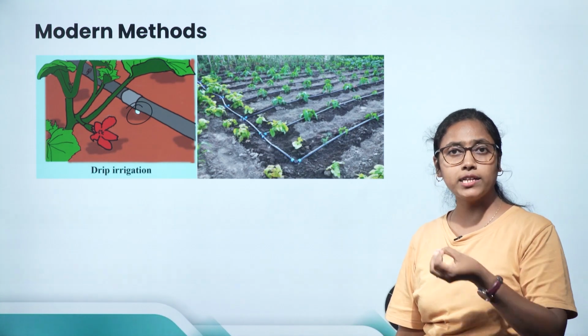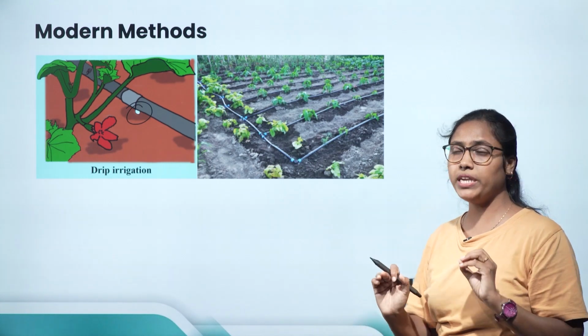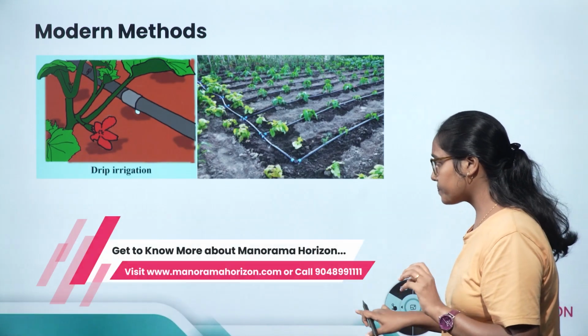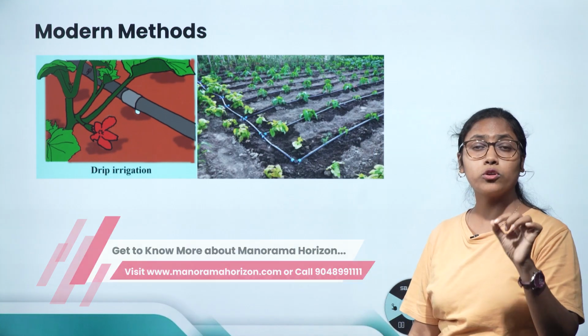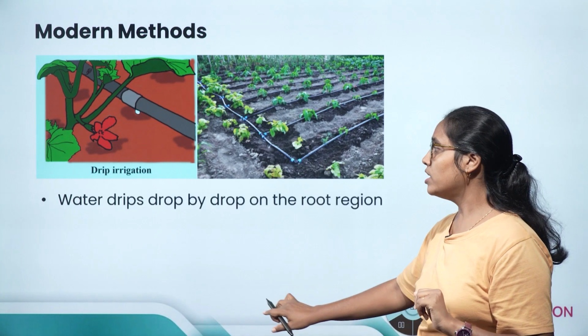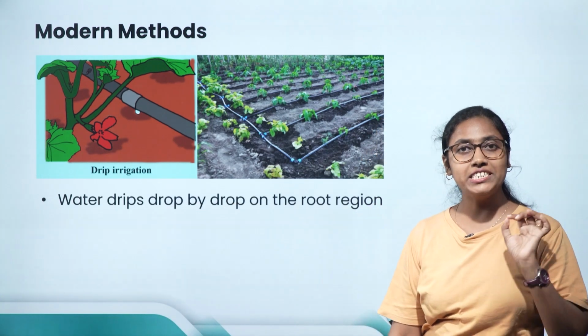So the plants will get water and a lot of water loss will be prevented, because an adequate amount of water falls on the root zone. Here you can see water drips drop by drop on the root region only.